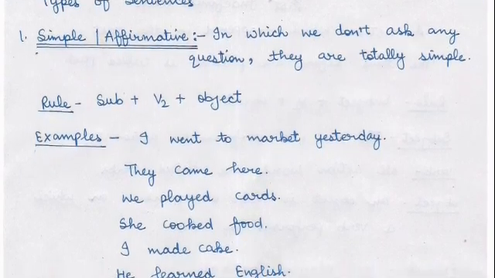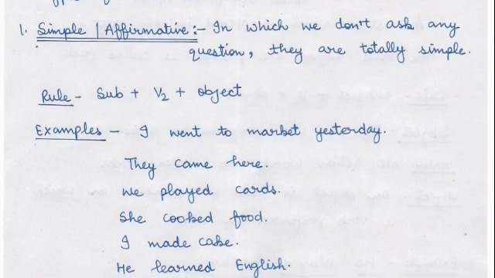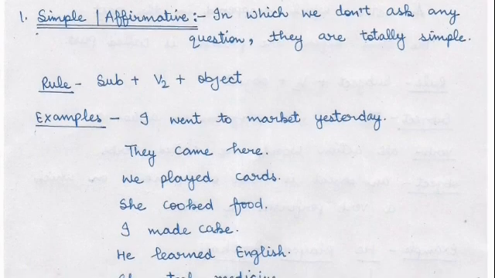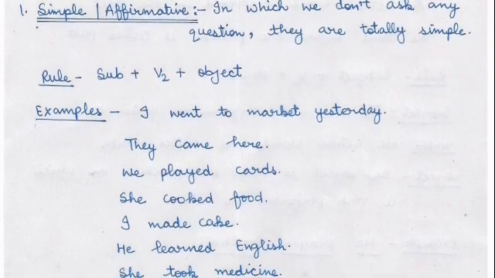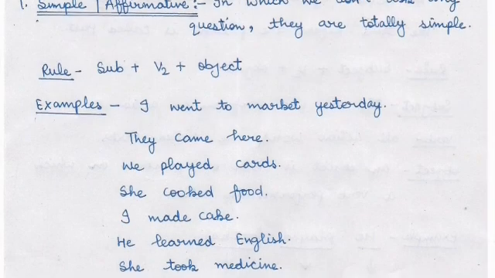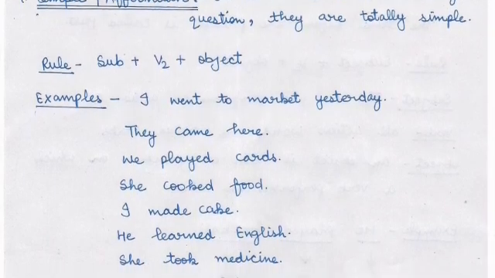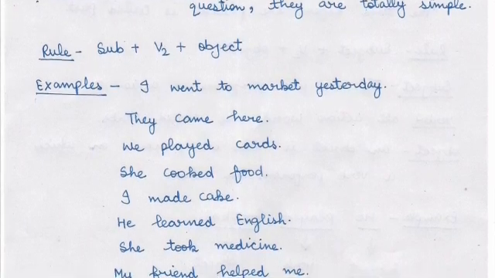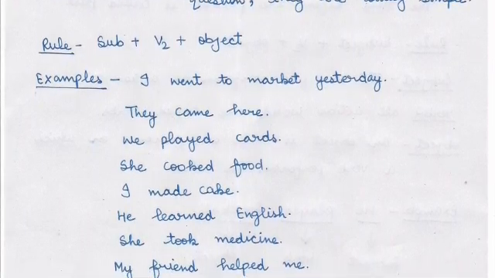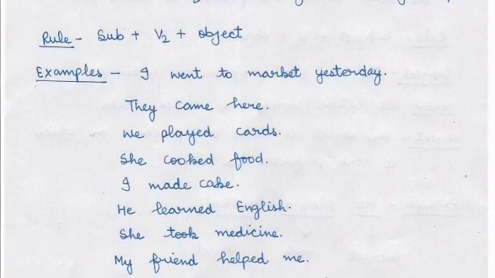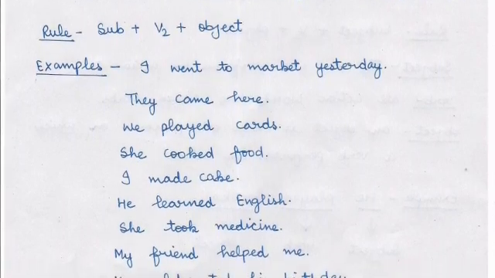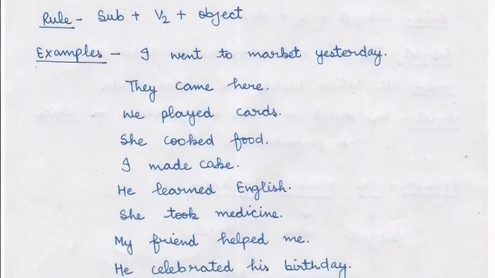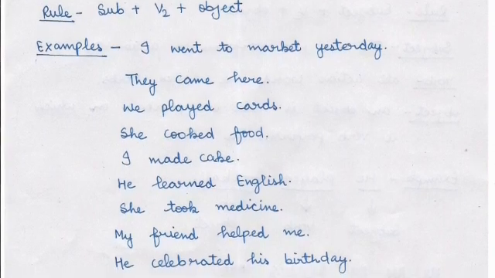They're totally simple. And the rule is same, subject plus second form of verb plus object. And examples are, I went to market yesterday. They came here. That means वो यहाँ पर आए. Yesterday or 2 hours ago or 5 hours ago. That means in past. Next is we played cards. She cooked food. I made cake. That means मैंने cake बनाया. Maybe yesterday or a day before yesterday.